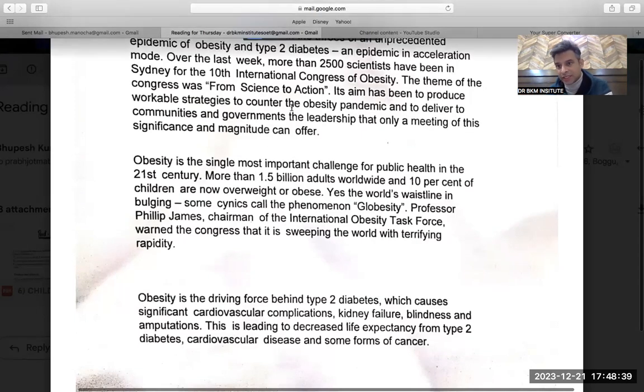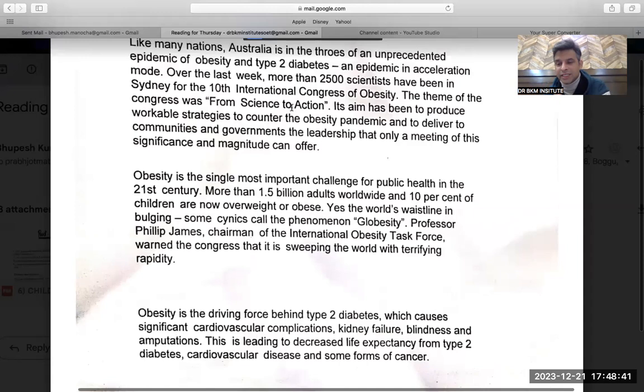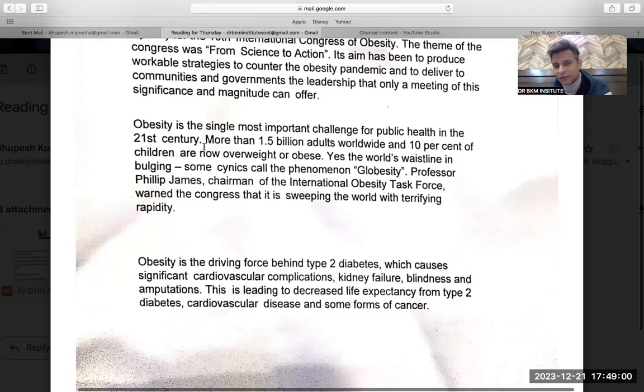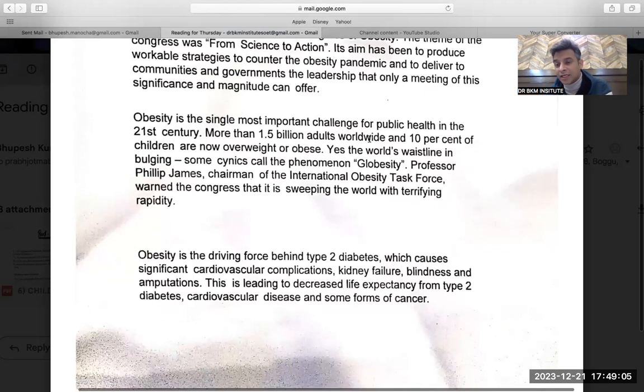So the first thing that I have learned out of this is that there is a conference happening in Australia, majorly focused on the obesity pandemic, groundwork, strategies to counter it, and to deliver government and communities the leadership. And this can be done by a meeting of this big kind. Obesity is the single most important challenge for public health in the 21st century. More than 1.5 billion adults worldwide and 10% of the children are now overweight. So now they are talking about worldwide, but my question was of Australia.